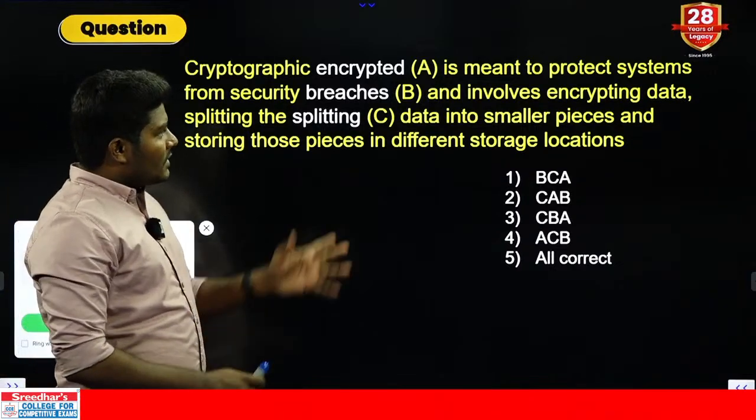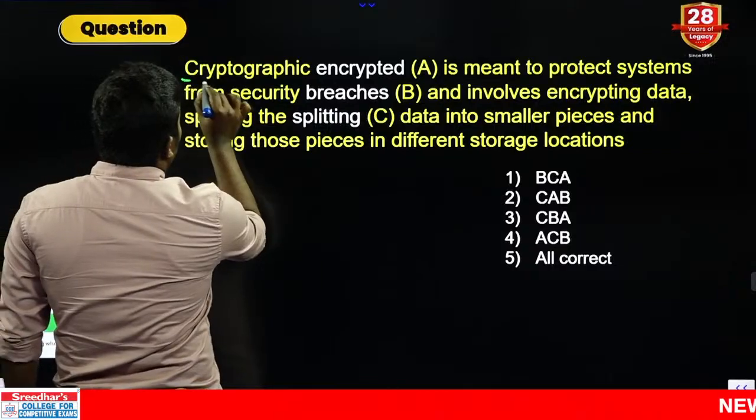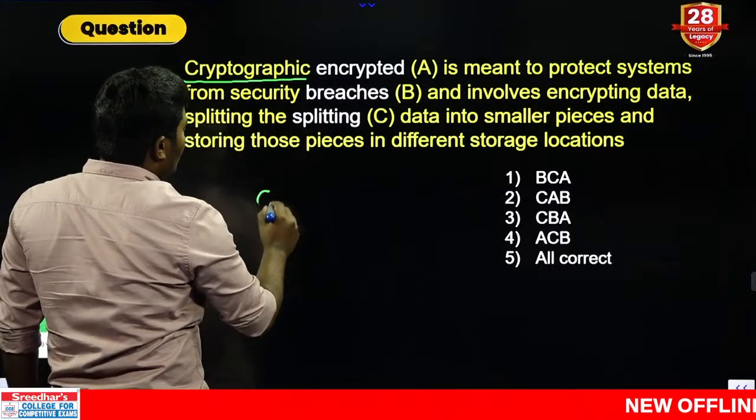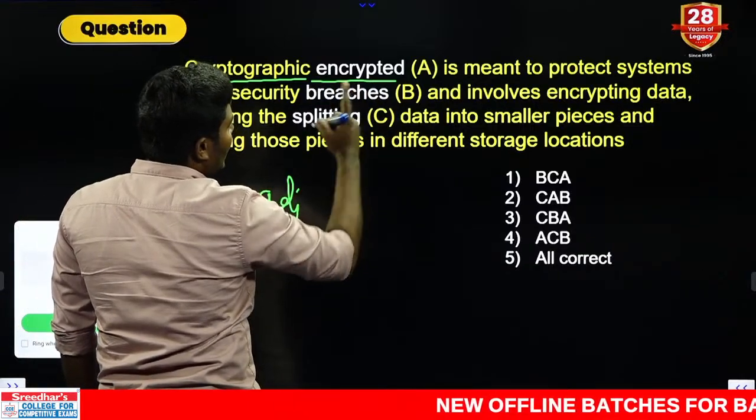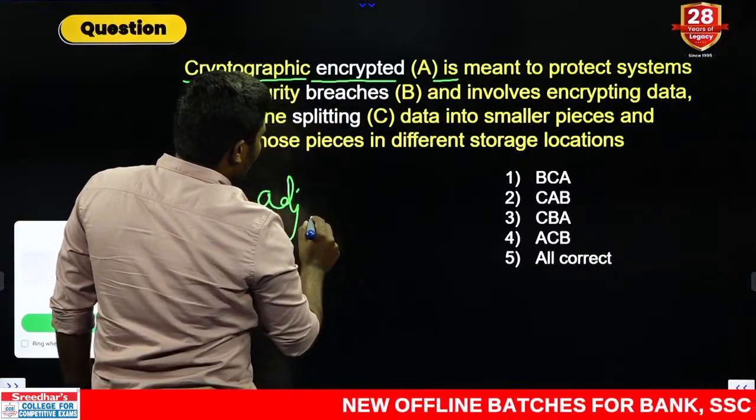Okay. Now let us check the next one here. Look at the first word. What is the first word? Cryptographic. Cryptographic is an adjective. So after that what is given? Directly encrypted is given. After that is.